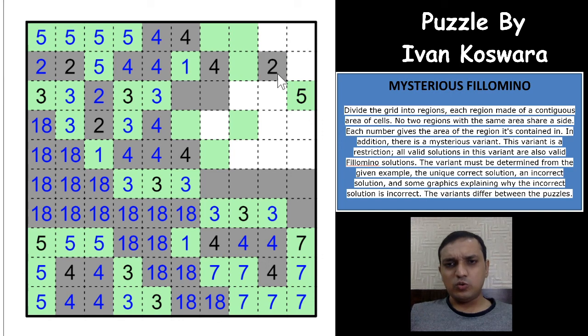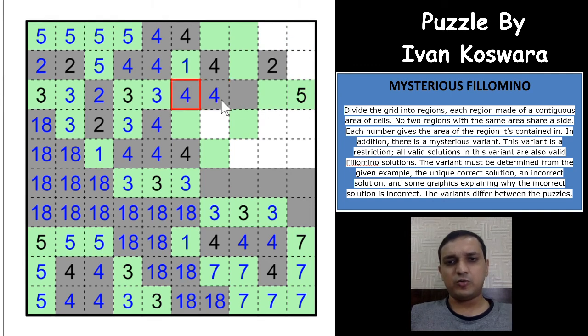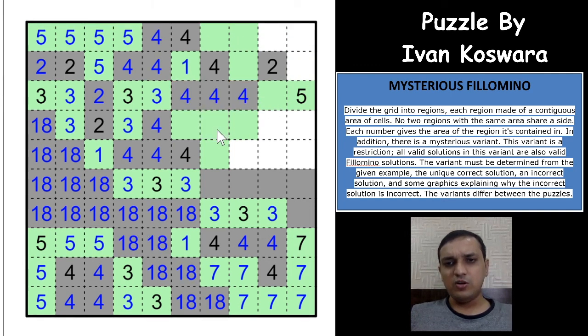Okay, so the 2, can it come down? No, it cannot come down. I can see directly that it cannot come down, because this would be odd, this would be odd, this would be odd, and 5 has more than 5 cells in that region, so this would have to be an odd cell here. And of course this would have to be even. Now this cannot be odd. Again 5 would have more than 5 cells, so this would be even. Now 4 is fulfilled with the 4 cells here, so which means this is odd. And wherever the 2 goes, either up or right, this would have to be an odd cell.